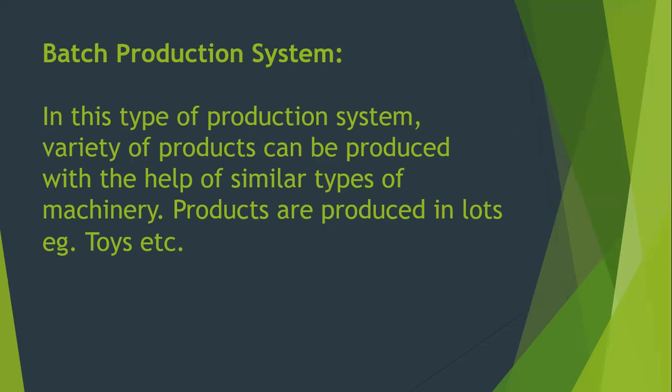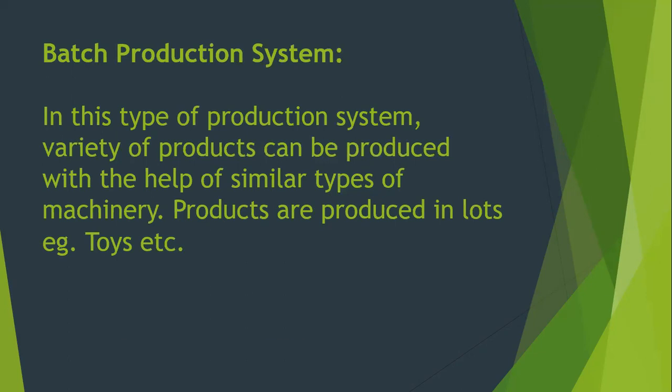And the machineries that are used in this type of production system are very general purpose machines, and unskilled or semi-skilled laborers are used. So there's no need of very highly skilled labor in case of batch production system.